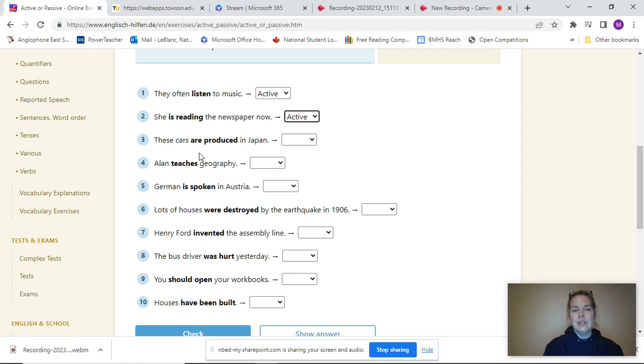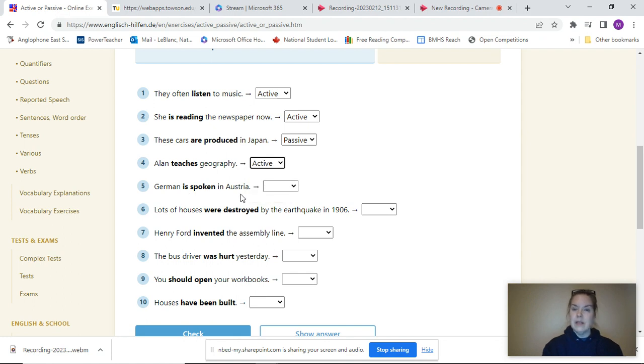These cars are produced in Japan. Now it's getting a little bit trickier. I see that it's the cars. They're being produced. Oh, wait, they are being produced? So maybe Japan produces the cars. Japan is doing the action. The cars aren't doing any of the action. It's happening to them. So I would say that's passive. Alan teaches geography. Natasha LeBlanc teaches writing. I'm doing the action. Alan is doing the action. So that should be active.